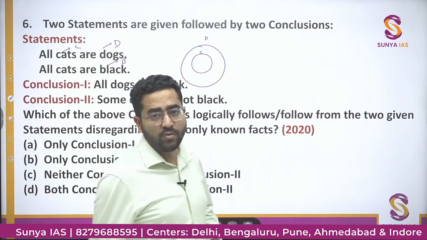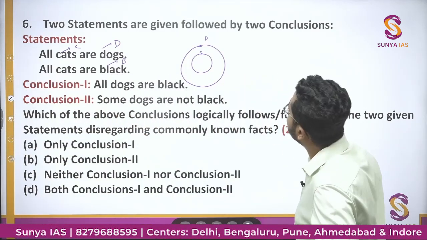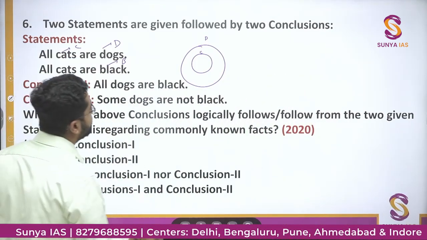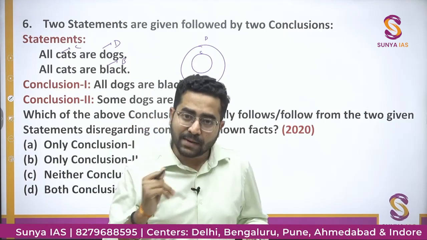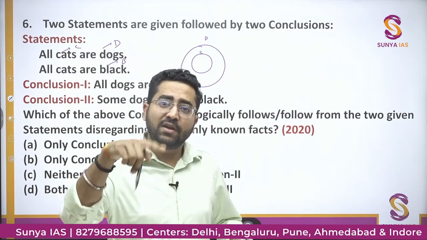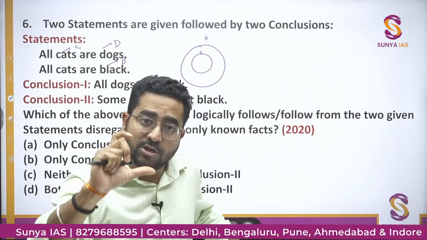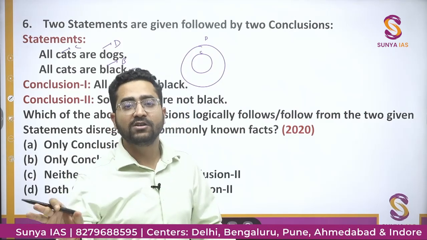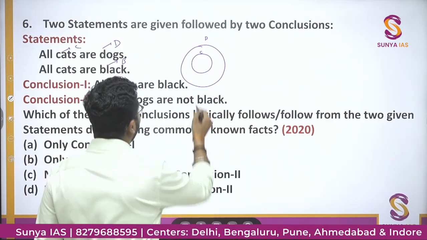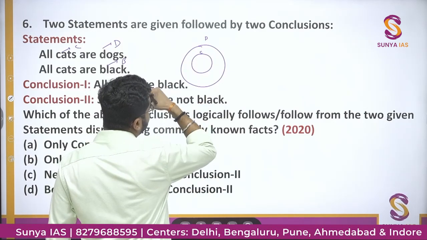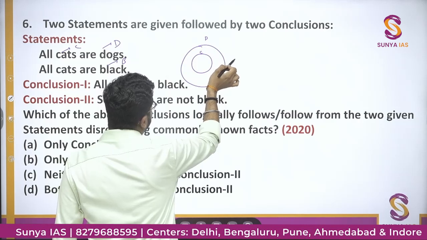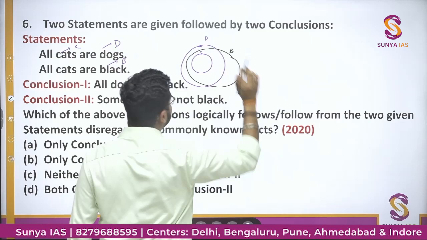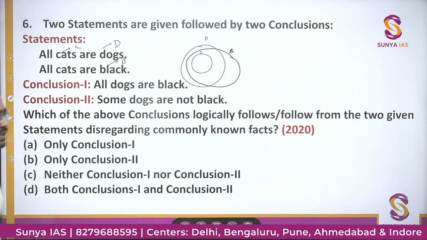So in a general Venn diagram, what should I assume? I'll draw black with a black color, since all cats are black. What I will assume is that there is no relationship given between dogs and black. So I will assume that there are some dogs which are black. Not all dogs are black, there are some dogs which are black. So I'll make one diagram like this. This is black. It's a very general Venn diagram.